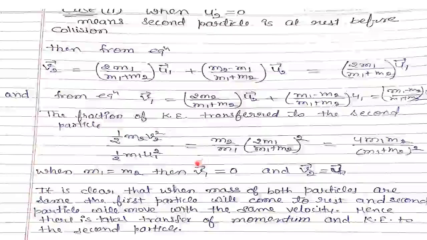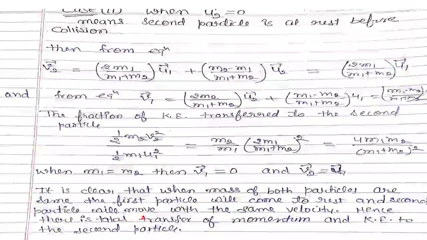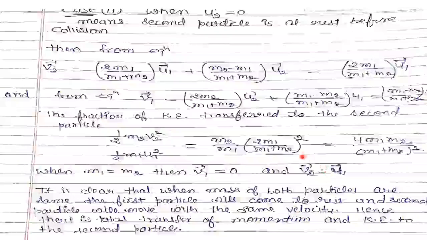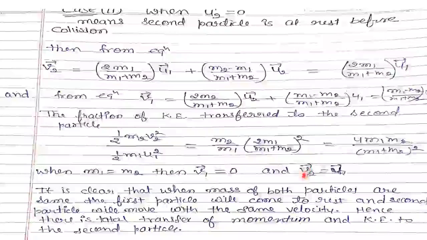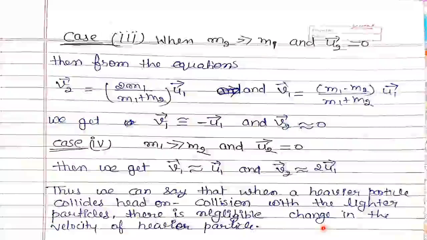This is the velocity of the first particle after collision, and the second particle will move with the same velocity, u1, which is the velocity of the second particle after collision. Hence, there is a total transfer of momentum and kinetic energy to the second particle. This is case three.